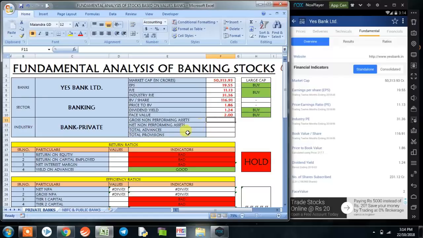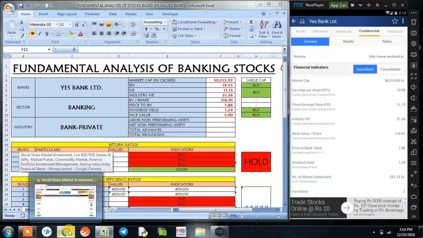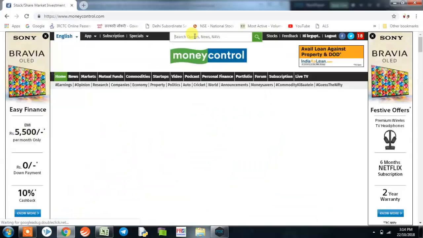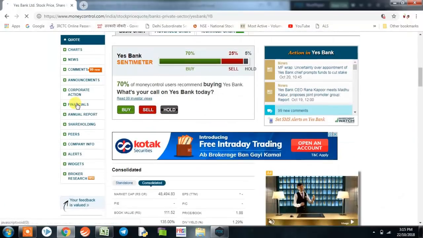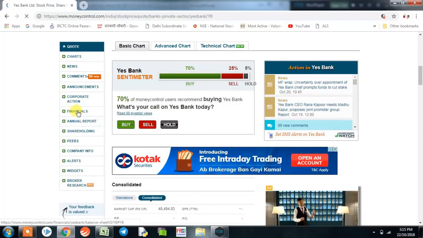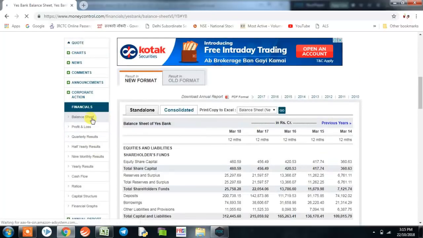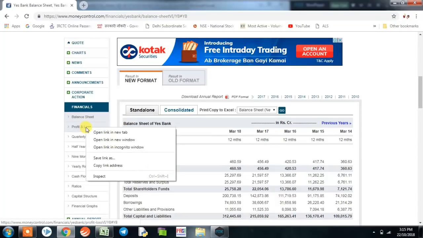Now the value of gross NPA, net NPA, total advances and total provisions, we will have to get from the Money Control website. So for that we go to the Money Control website and type in YES Bank Limited. Here we click on the financials and we could see by default the balance sheet of YES Bank Limited is open. We'll also be needing the profit and loss statement, so we'll open it in another tab.